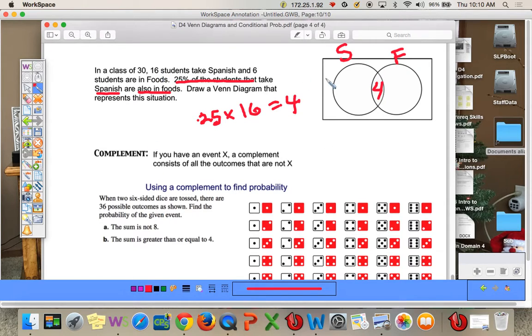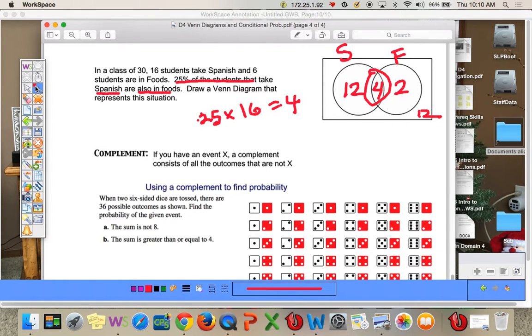There are 16 students in Spanish, so here's Spanish. 4 are in both. How many are left that are just in Spanish? 16 minus 4 is 12. How many are in foods? 6 total in foods, 4 in both, so there are 2 kids left in foods. So now the total in the foods circle is 6. In a class of 30, so let's do 30 minus 12 minus 4 minus 2. There are 12 kids that do neither. So if you have to draw a Venn diagram, start with the middle and then work your way outside.